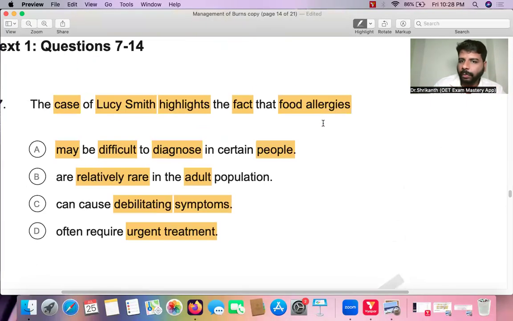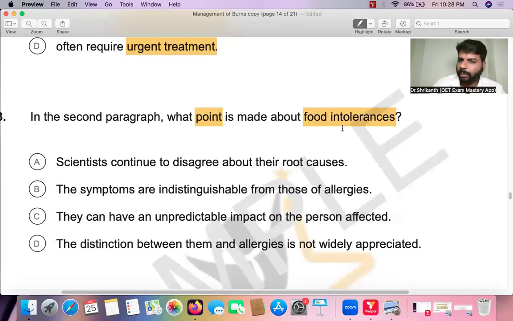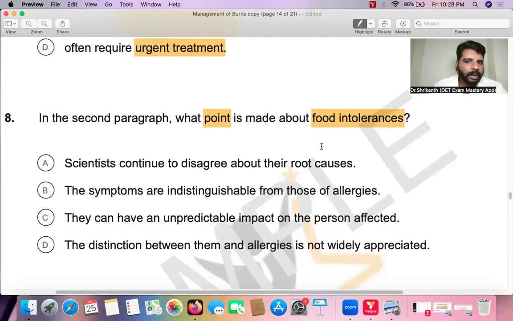See, here it was food allergies. Here, the keyword is food intolerances. Two very different things. So regarding food intolerance, what specific detail has been given? That is what we need to find out. This is not a purpose type question, so you don't have to think like the writer. This is about food intolerance. One specific detail has been mentioned, and among A, B, C, and D, what specific point is that? That is what I need to find out.